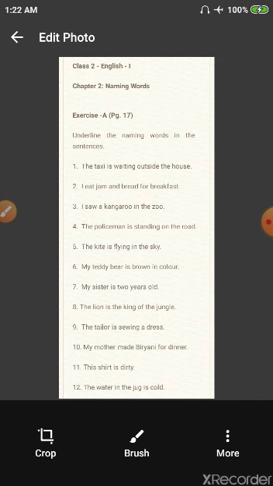Now let's look at question number 3. I saw a kangaroo in the zoo. If I ask the question, is I a name of a person, place, animal, or thing? No. If I ask the question with saw, is this a name of a person, place, animal, or thing?